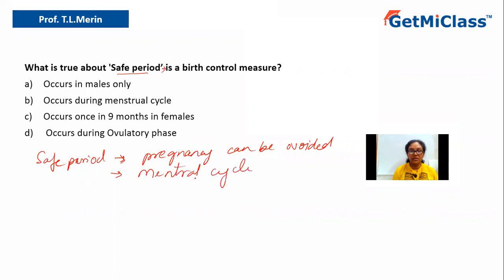Now when we say menstrual cycle, this doesn't mean the menstrual phase. Every month the menstrual cycle occurs. So during the menstrual cycle there are 4 phases.